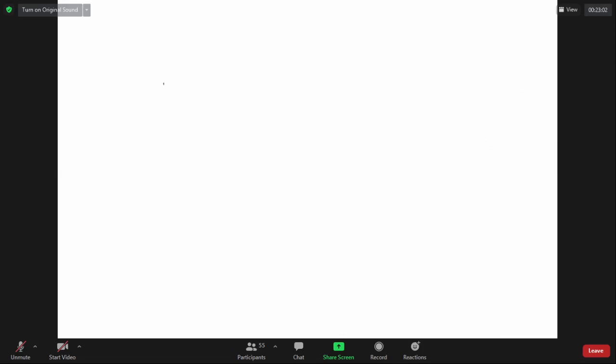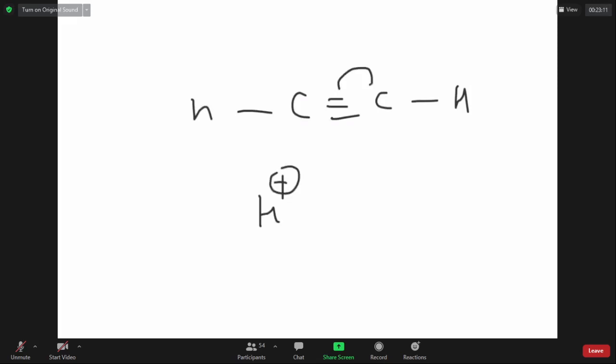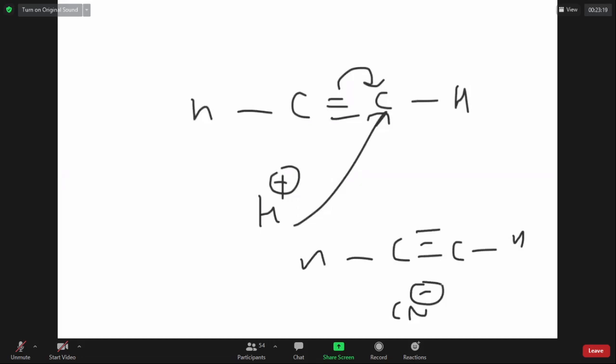Alkynes. Alkynes are really less reactive than alkenes, but their reaction can start with the attack of an electrophile, or the reaction can also start with the attack of a nucleophile. It means alkynes can undergo electrophilic addition as well as nucleophilic addition, but they are less reactive.